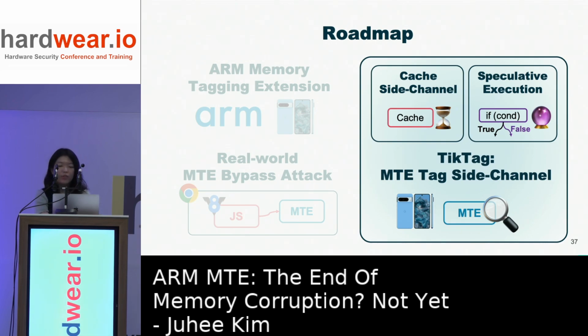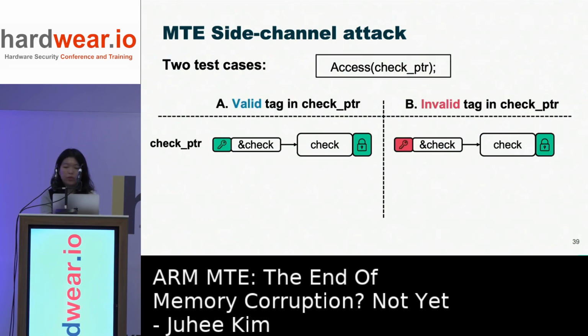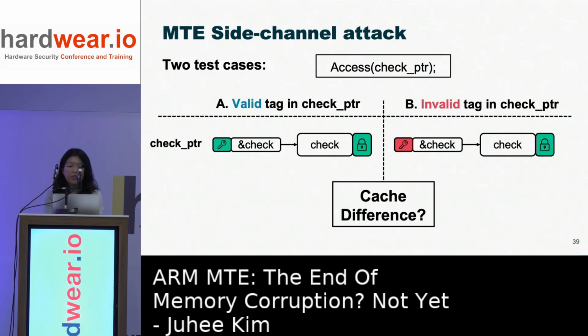Now, combining the cache side channel and speculative execution, we can construct an MTE side channel attack. In this attack, the goal is to leak the memory tag. Assume we have a tracked pointer that points to a tracked object, and we want to leak the memory tag of the tracked object. To leak its tag, we're going to access this pointer in two cases. Case A with a valid tag, case B with an invalid tag. And then we're going to see if there's any cache difference between the valid and invalid tags, so that we can determine whether the pointer contains a valid or invalid tag with the cache side channel.